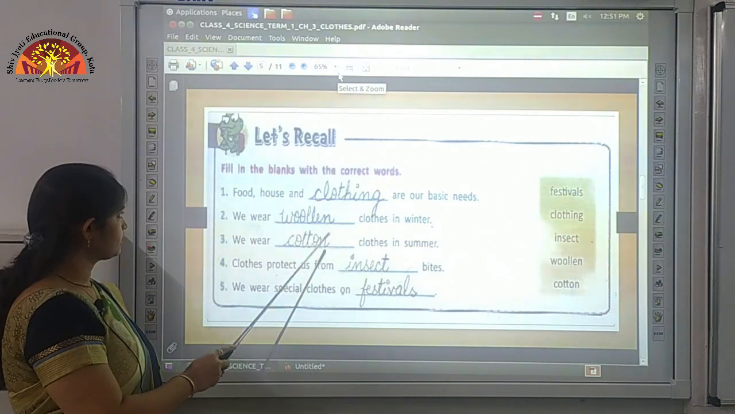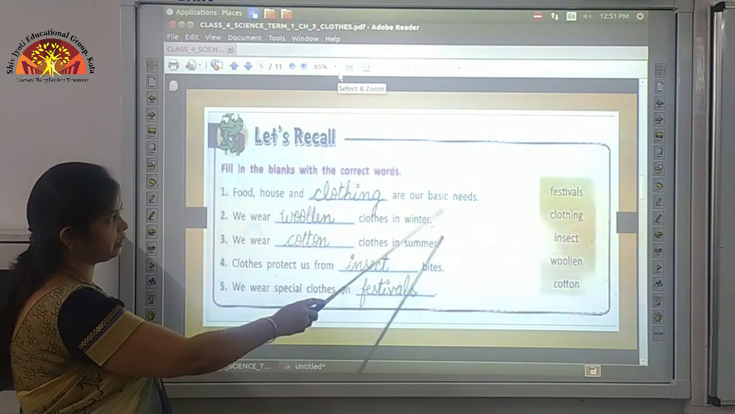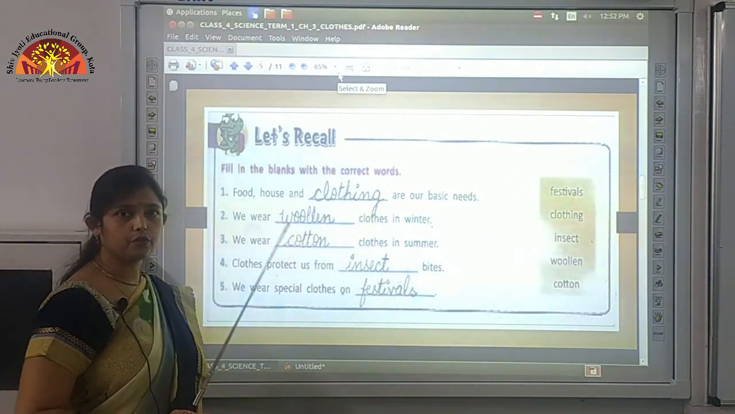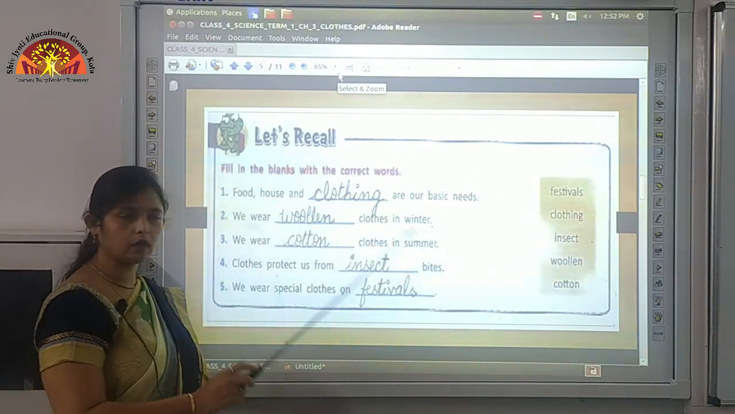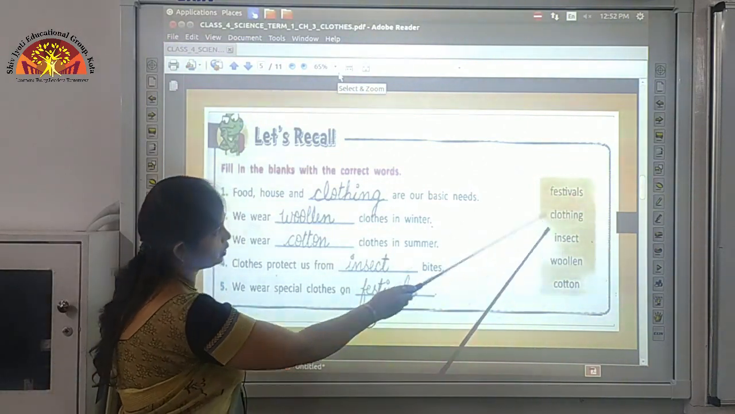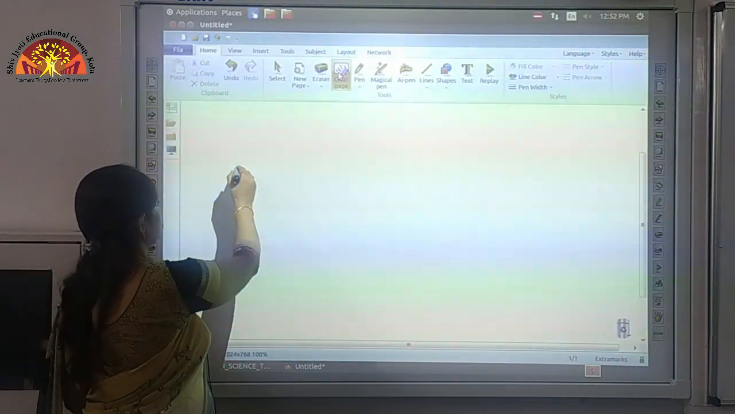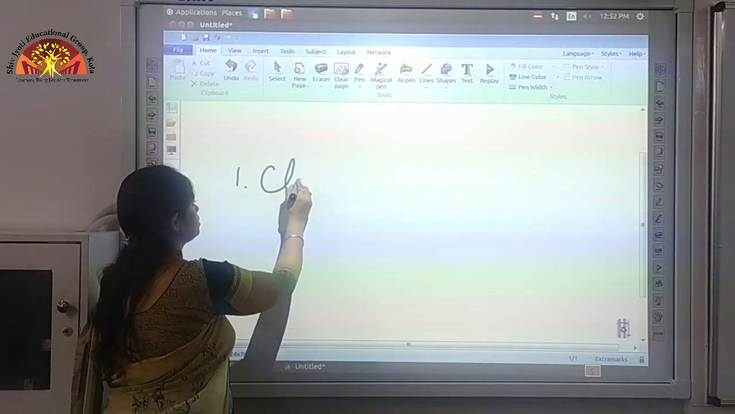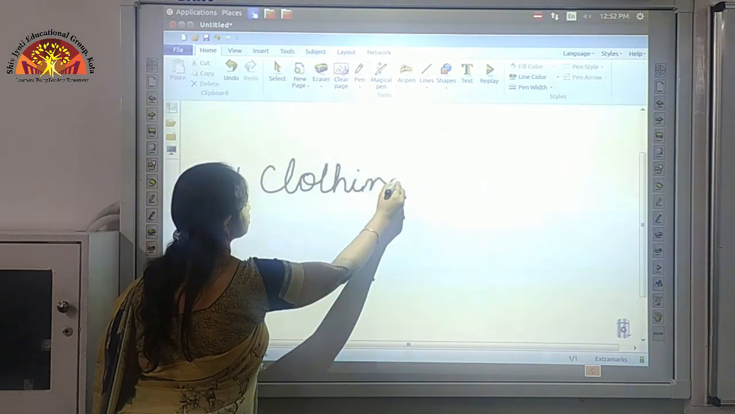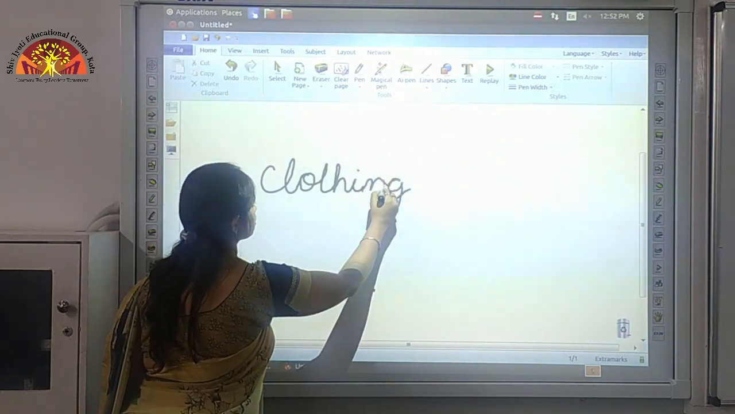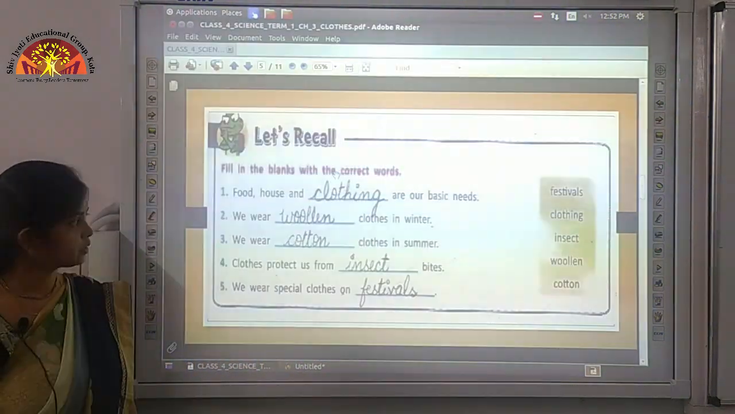Okay, so let's start with the exercise. First, food, house and dash are our basic needs. So what will come over here? There are three basic needs which are required to stay alive. These are food, housing and clothing. So we will write clothing over here. In the first blank you have to write clothing.